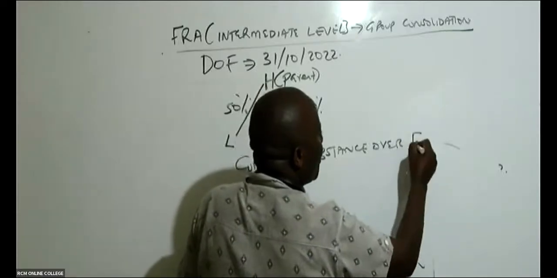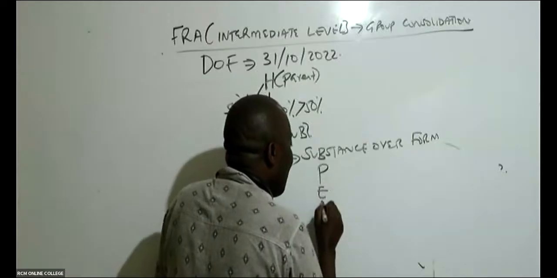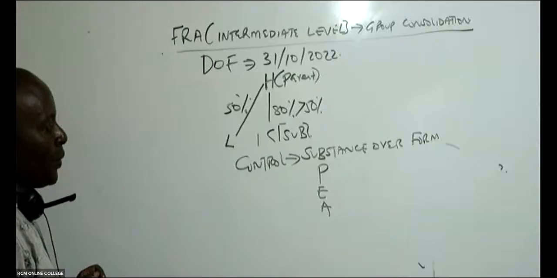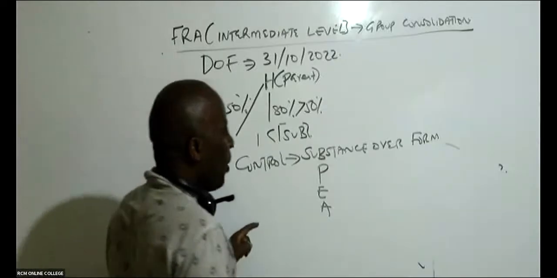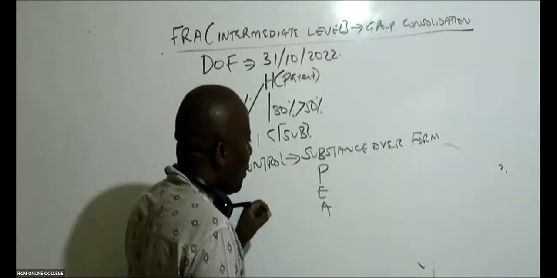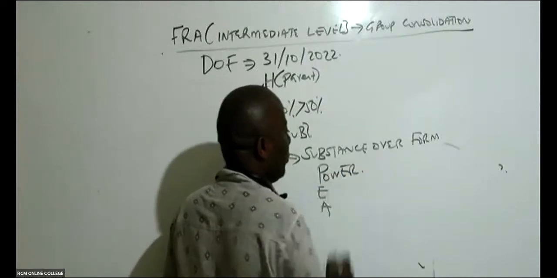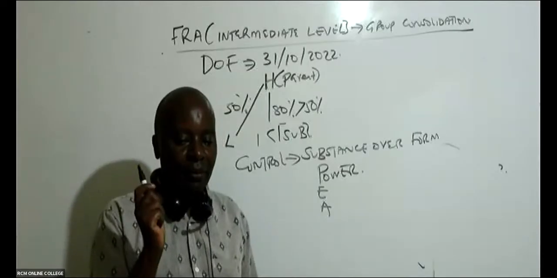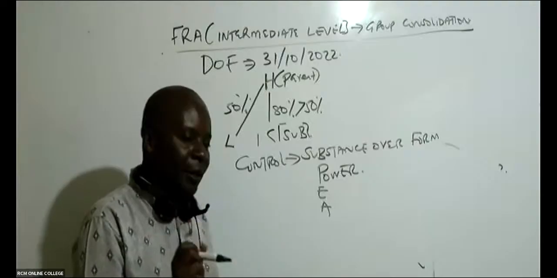They normally use the acronym PAIR principle, and you have to write this. Somebody who is in control should be powerful. You must have power that you're wielding within the company.